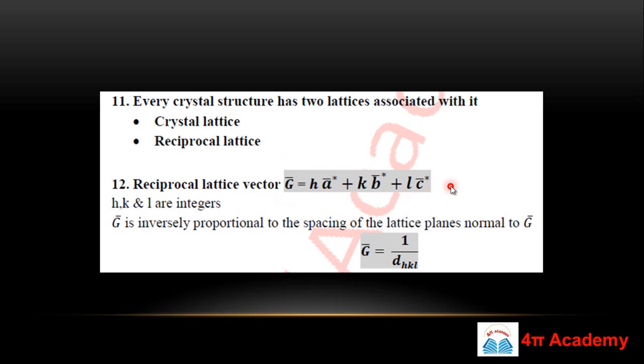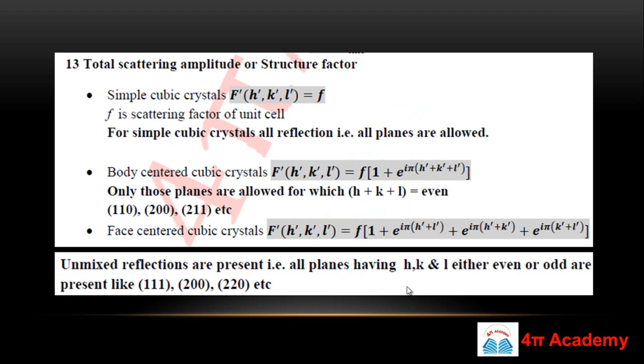So this is the total reciprocal lattice vector, and G is inversely proportional to the spacing of the lattice plane, and it is normal to the plane. So we can represent G as 1 upon d hkl. And what is this d hkl? In the last to last slide we discussed that this is the interplanar spacing between the atomic planes.